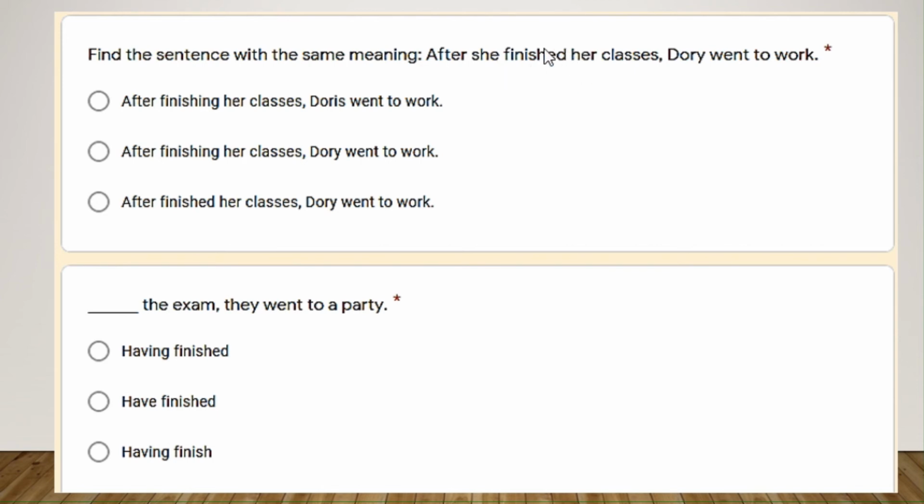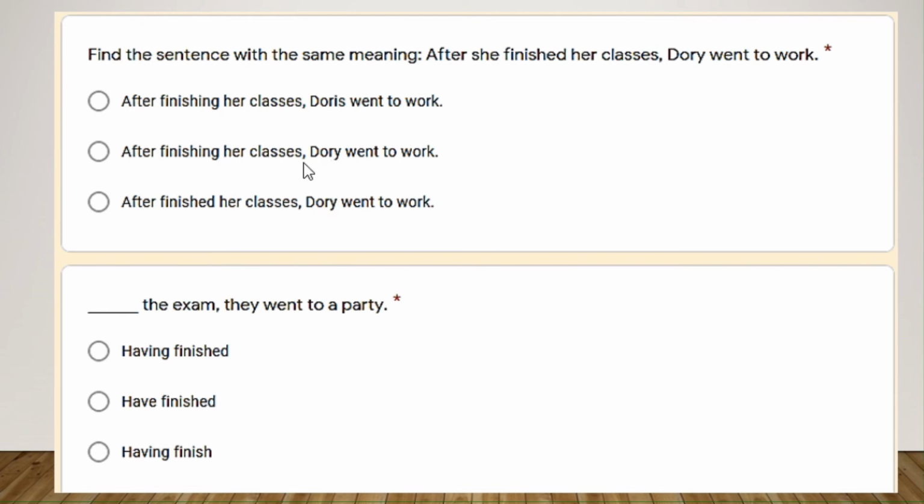After she finished her classes, Dory went to work. These two activities were not happening or occurring in the same moment. So the ing in this case was possible only if you kept the conjunction, all right? Showing the past tense. With the conjunction, you show the past. After she finished her classes, Dory went. First of all, this one was not correct because this is another name, right? Doris is not Dory. So you have these two options.